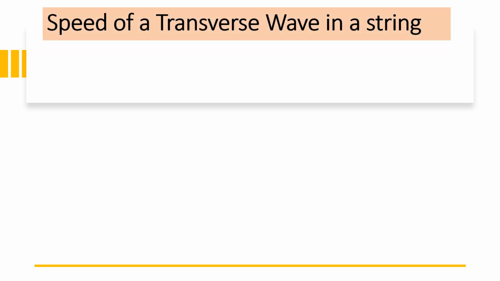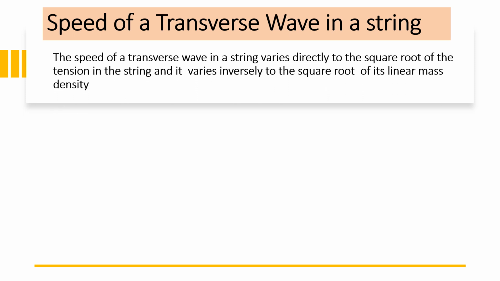Okay, let us proceed with the speed of a transverse wave in a string. The speed of a transverse wave in a string varies directly to the square root of the tension in the string, and it varies inversely to the square root of its linear mass density. So putting it in the equation, it would be v is equal to the square root of tension, directly proportional to the speed, but varies inversely to the square root of its linear mass density. So this is the symbol for linear mass density.